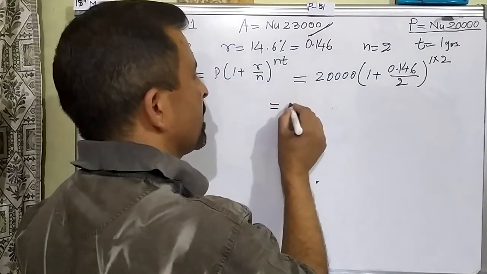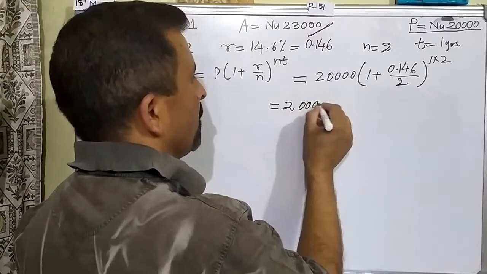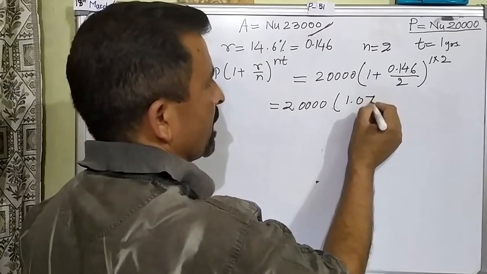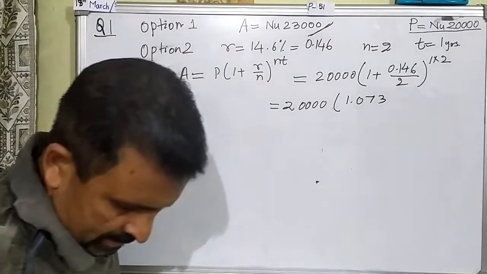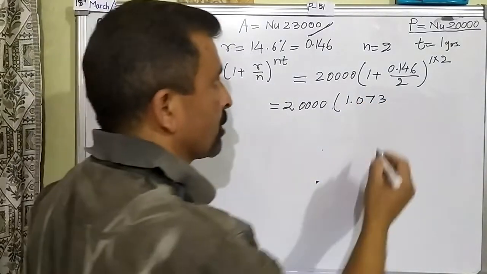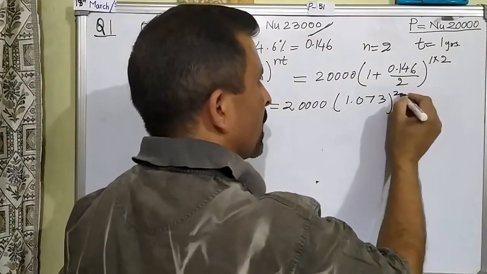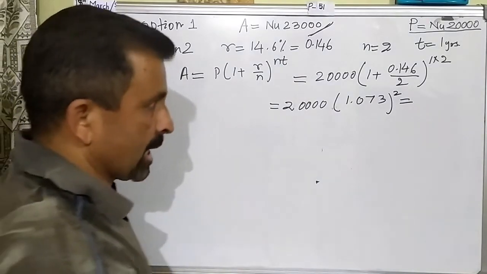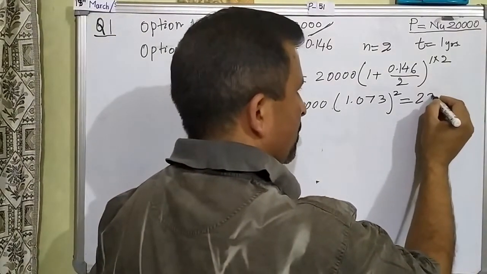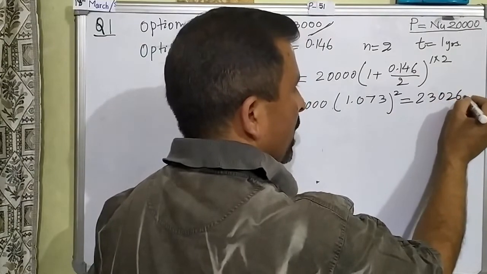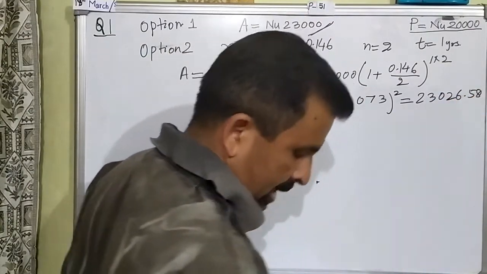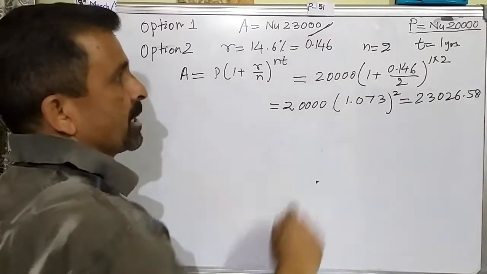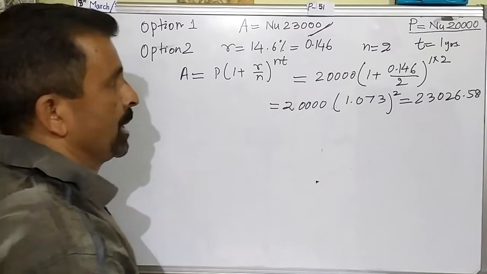When you calculate, this is 20,000 into 1.073 whole to the power 2. Now when you use a calculator and simplify it, the answer will come to 23,026.58. This is the amount which is coming at the end of 1 year. You can pay off this much and your loan is completed.